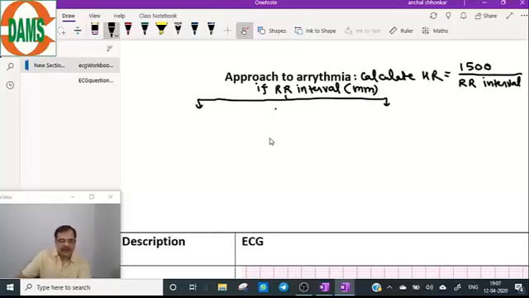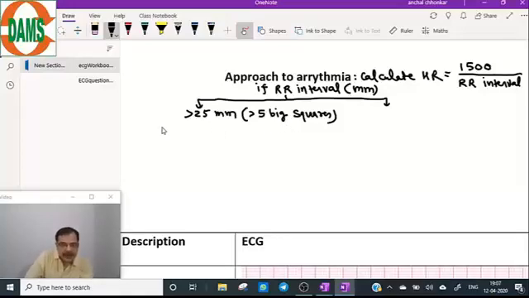If the RR interval, the distance between two R waves of the QRS complex, is more than 25 mm, that means more than 5 big squares.